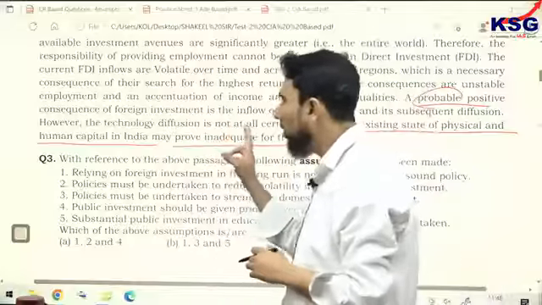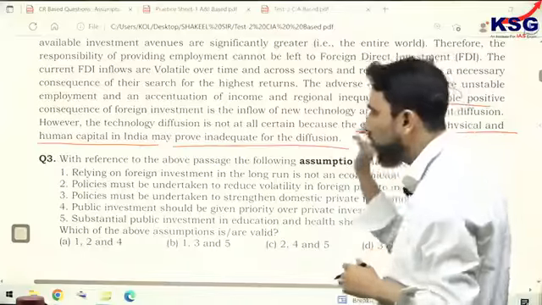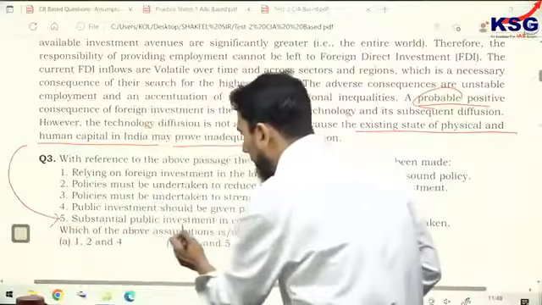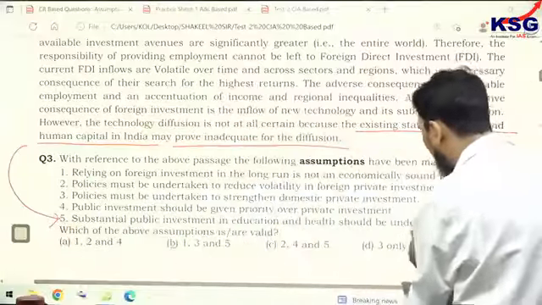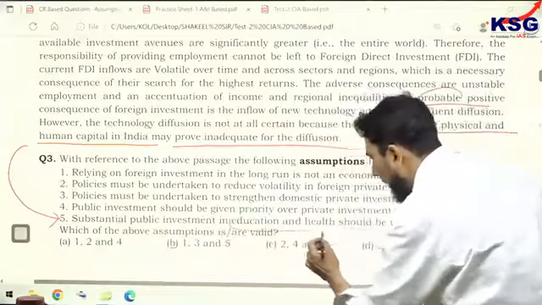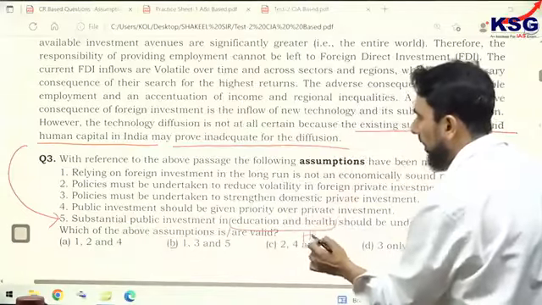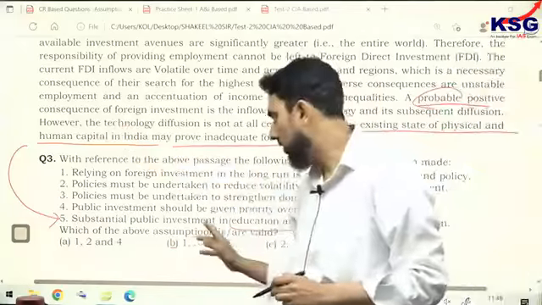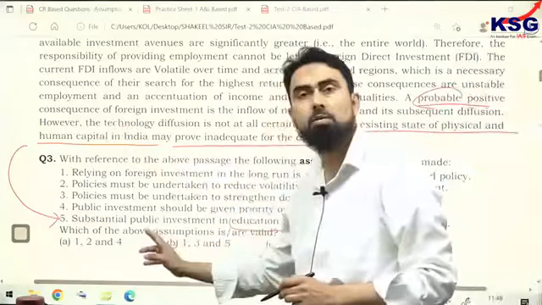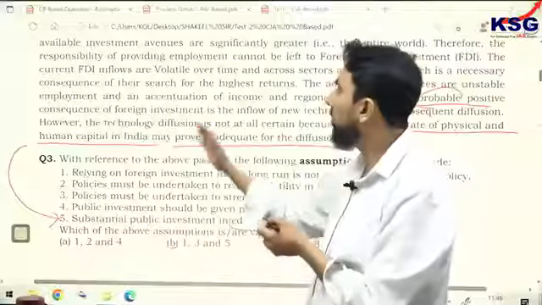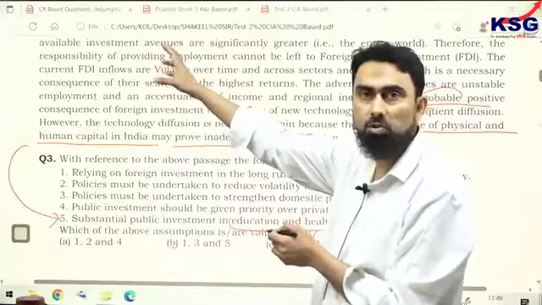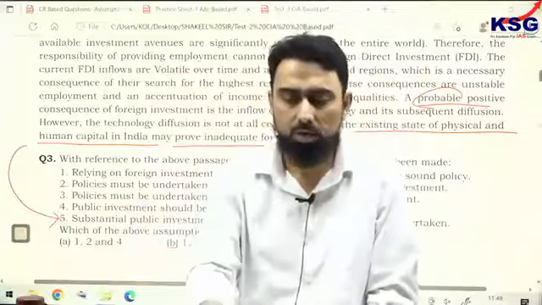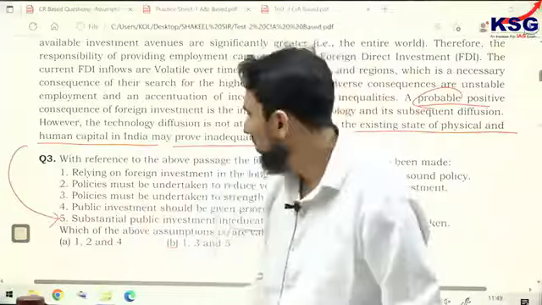So from this statement, you see the UPSC examiner had connected with the 5th statement. He says substantial public investment in education and health should be undertaken. Yes, and education and health means related to human capital. So when the human capital in India is not up to the mark, of course there is an investment. Why is public investment mentioned? We have no argument against this, because domestic private investment is in general volatile, FDI is more volatile, so we are left with public investment. Nothing wrong has been told about that. So there is no problem.